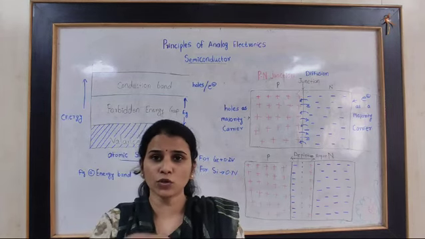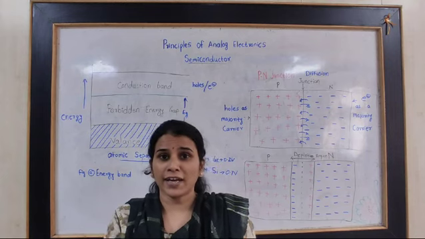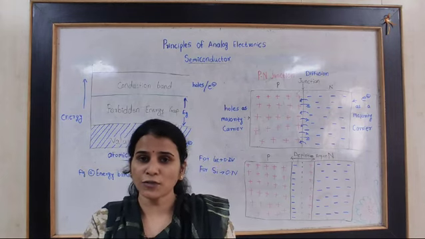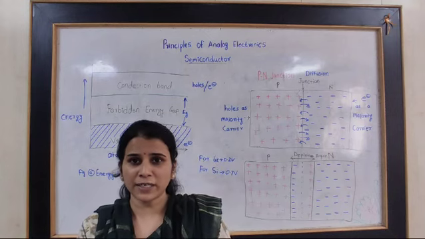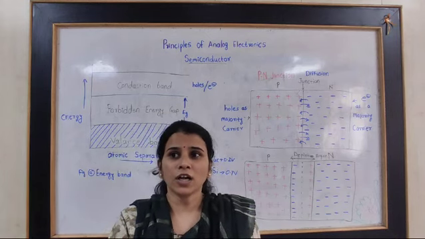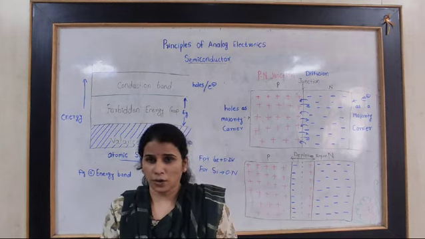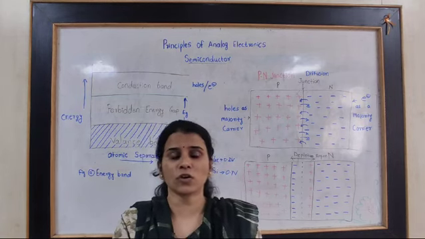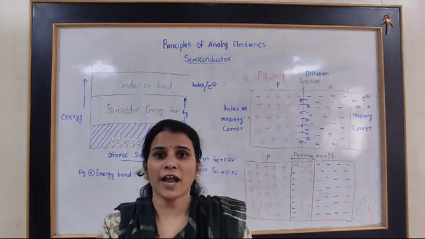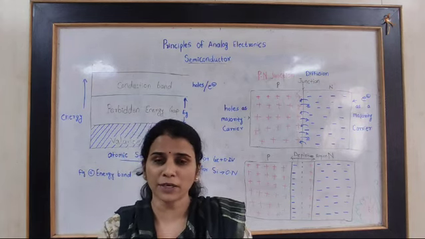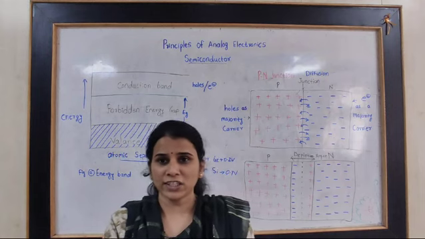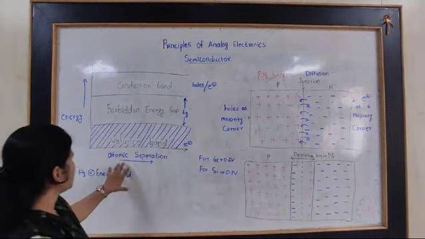Depending upon the grouping of the atoms and the number of electrons present in the atoms, the energy levels of that material are defined. The energy level consists of the conductivities and various electrons related to the conduction of that material. Okay, and the energy levels are split into energy bands.